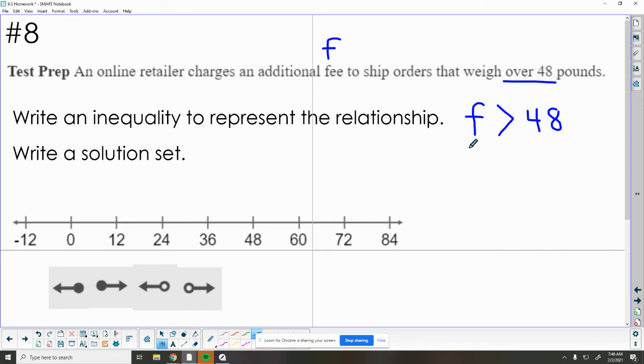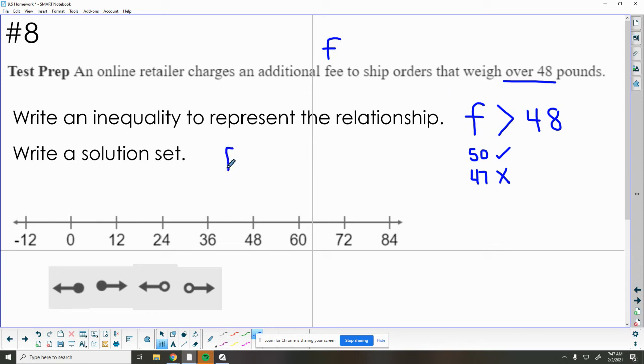So let's plug a few numbers in. If my package is 50, 50 is greater than 48, yes, I have to pay a fee. If my package is 47 pounds, 47 is not greater than 48, so I do not have to pay a fee. So this sounds correct with what information we know.